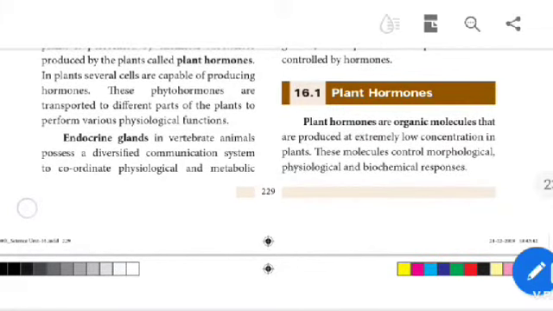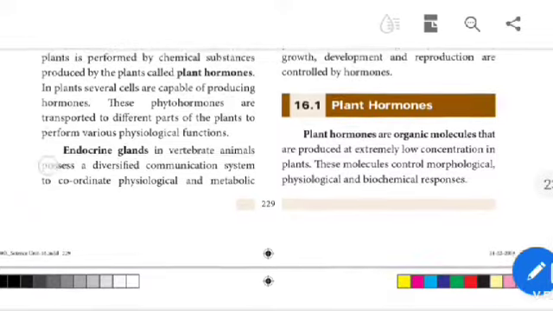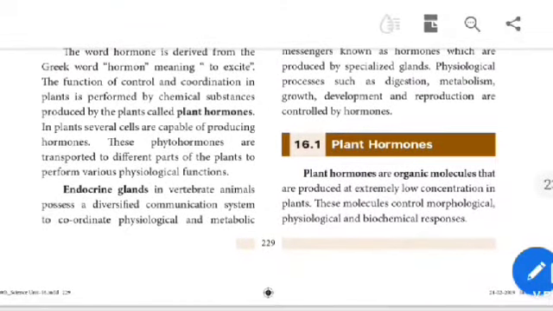Endocrine glands. Vertebrate animals possess a diversified communication system to coordinate physiological and metabolic functions by chemical integration.